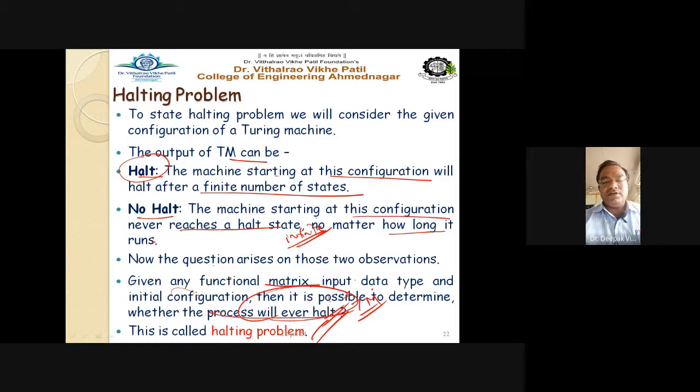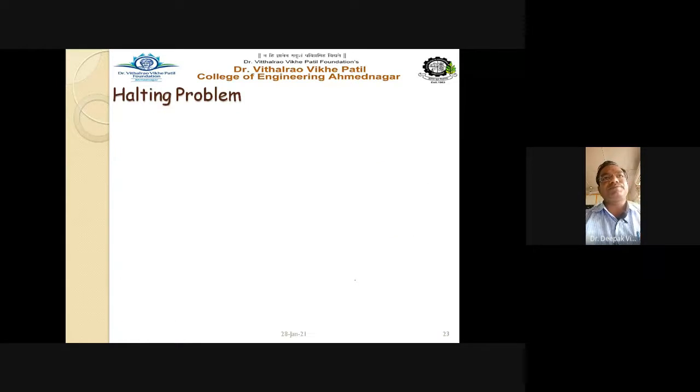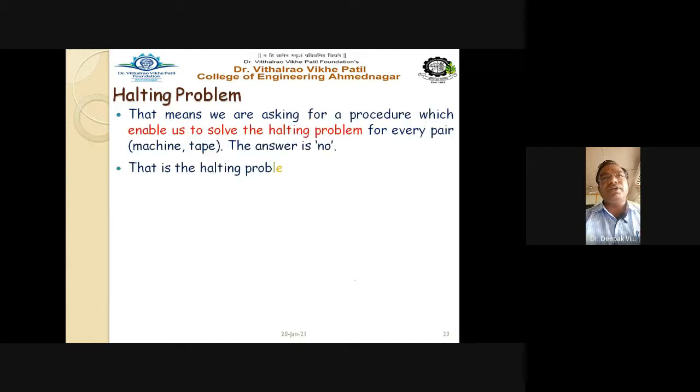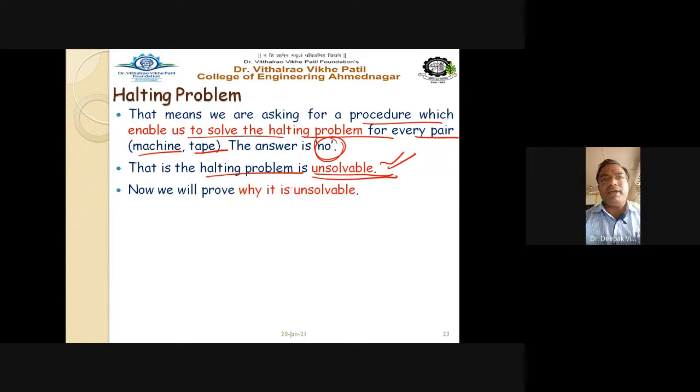Let us start proving this. We are asking for a procedure which enables us to solve the halting problem for every pair of input, that is, machine and tape. Machine and tape means your Turing machine and the input tape. The answer to this problem is no. That's why it is called an unsolvable problem. So the halting problem of the Turing machine is categorized as an unsolvable problem. Now we will prove why it is unsolvable.